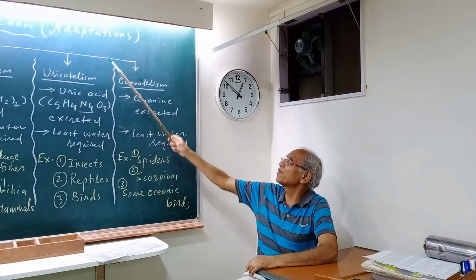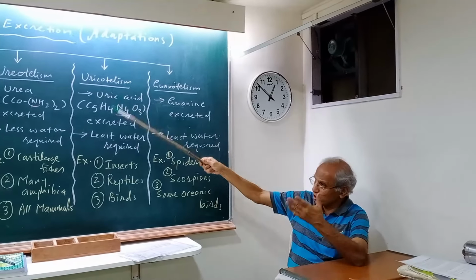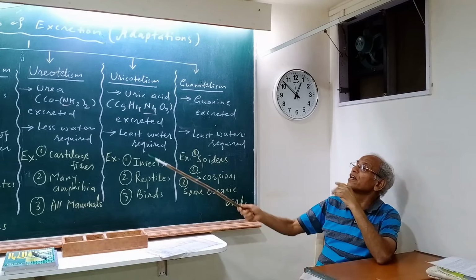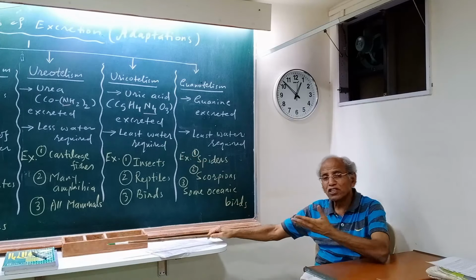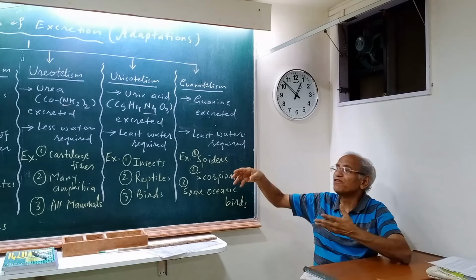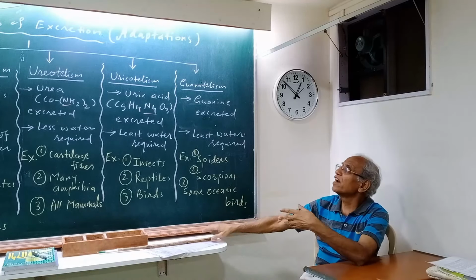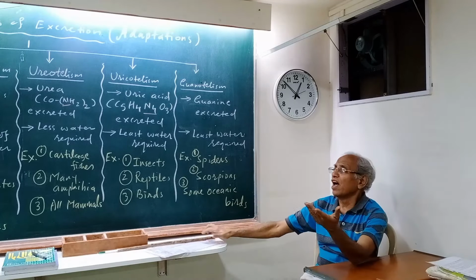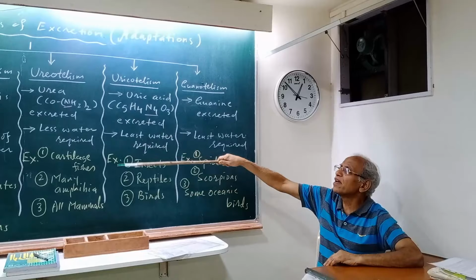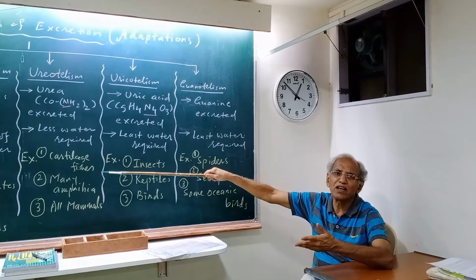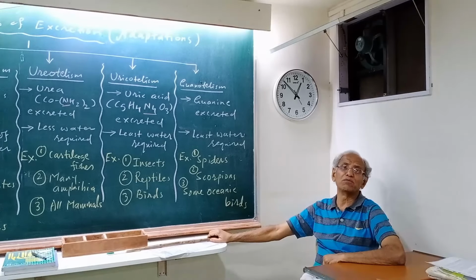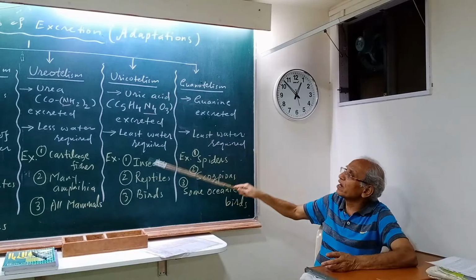So these are all adaptations, these are all evolutionary adaptations. And they are physiological adaptations. Why physiological? Because excretion is a physiological process, and in the process of excretion, variety is generated, and that variety is due to habitat. Animals may be aquatic, they may be desert loving, or they may be in between, partly aquatic, water availability moderate. So accordingly they adjust themselves. So this is how these are all adaptations.